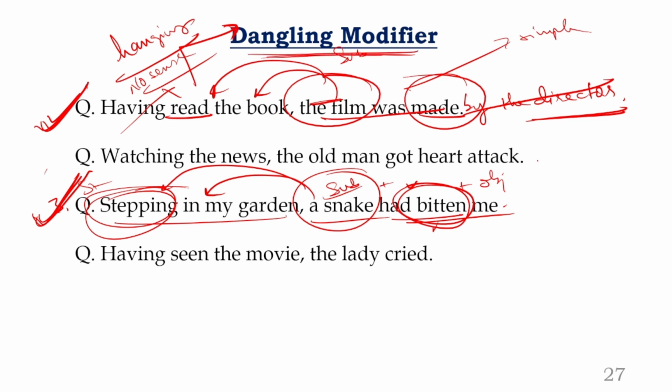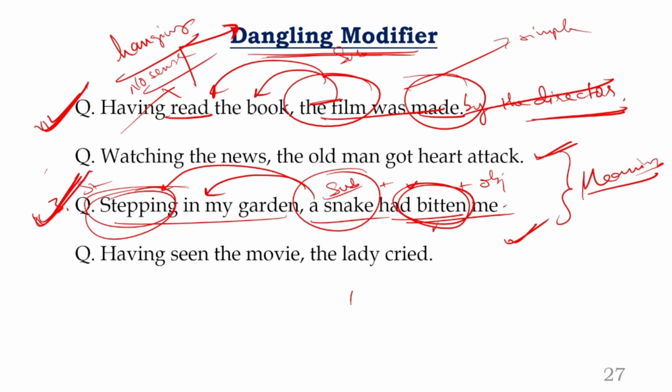Remember, modifiers like statements 2 and 4 have a clear meaning. Okay, there is no confusion. Subjects are the same, and there are verbs clearly. But sentences like the first one and the third one, remember, they are dangling modifiers. We need some time to understand them. So remember, my dear students, you don't always get modifiers. Sometimes you may get dangling modifiers. Of course, in the given examples, I had given all modifiers only. I did not give dangling ones.